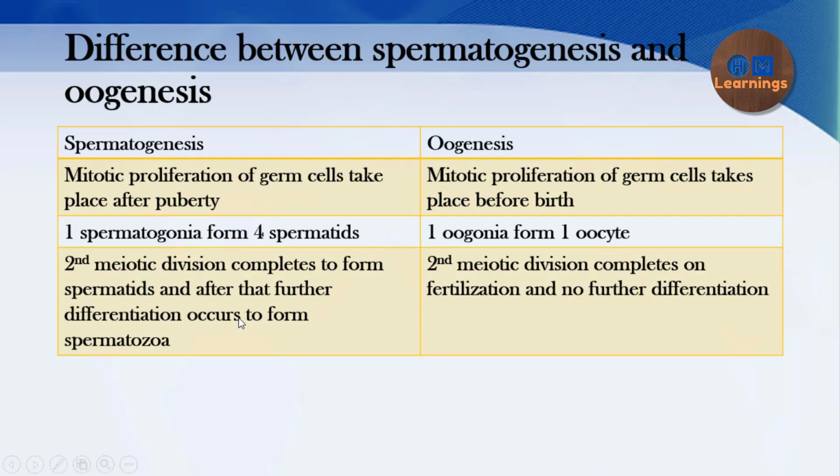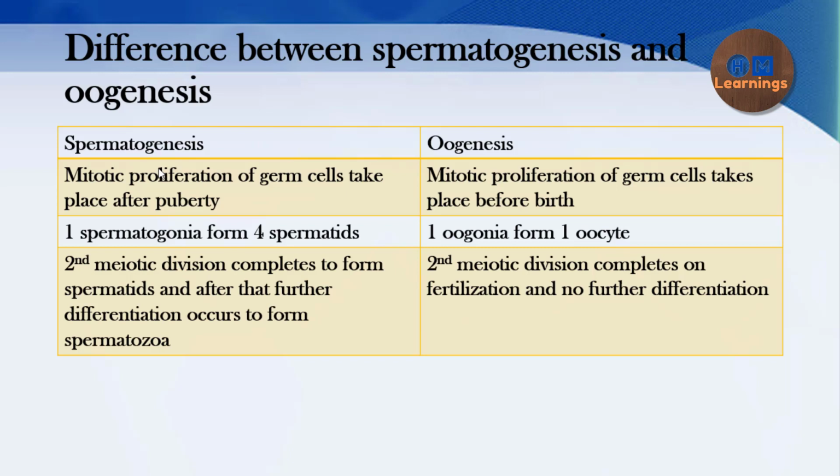Now the last is the difference between spermatogenesis and oogenesis. If you have seen the video on oogenesis, we have part 1 and part 2 videos on oogenesis and follicular development. If you have seen that, then you can easily say what the differences are. The differences are that the mitotic division of the germ cells starts after puberty in the case of spermatogenesis, but in oogenesis the mitotic division starts much before birth, that is, during fetal time.